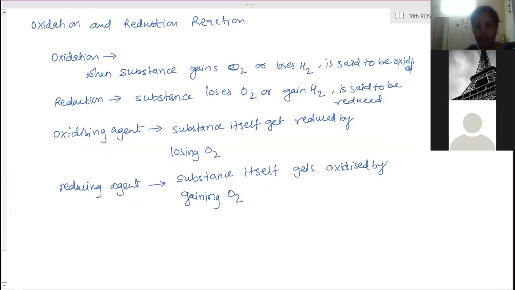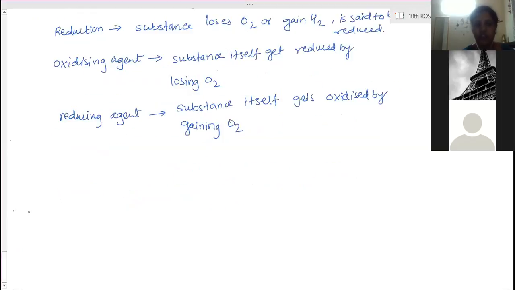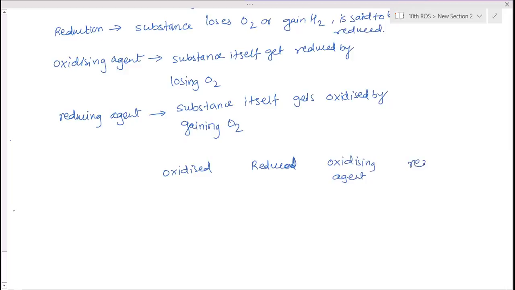Then you have to know different conditions, different examples for oxidation, reduction, reducing agent, oxidizing agent. So for that, I will write in column form, then it will be easier for us. Reaction, substance oxidized, substance reduced, oxidizing agent, and the next one is reducing agent.